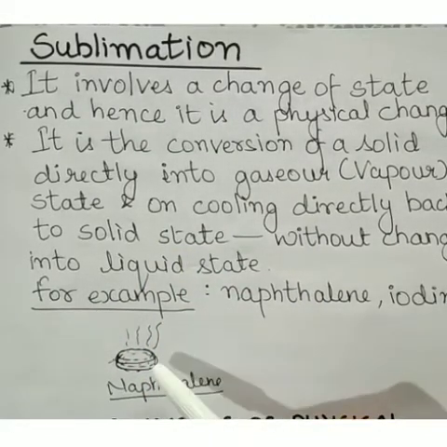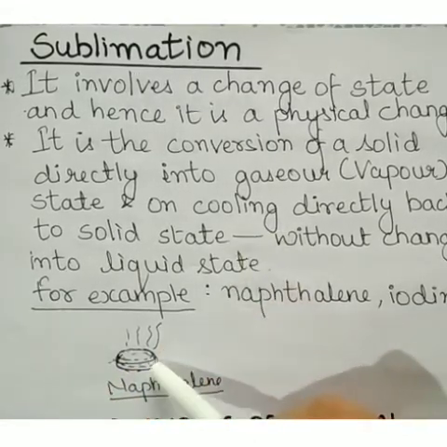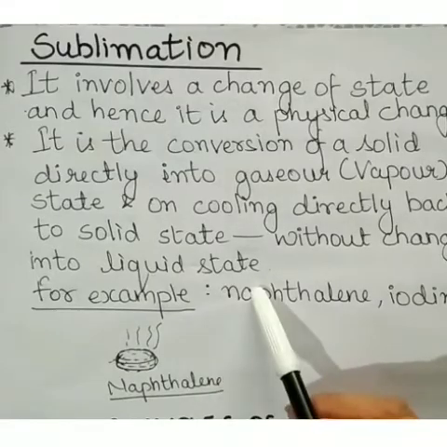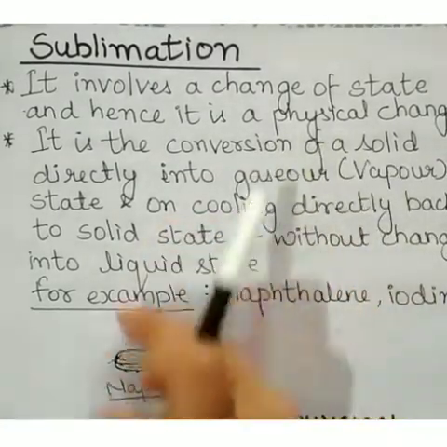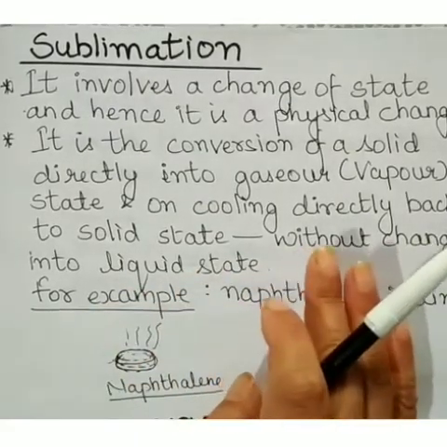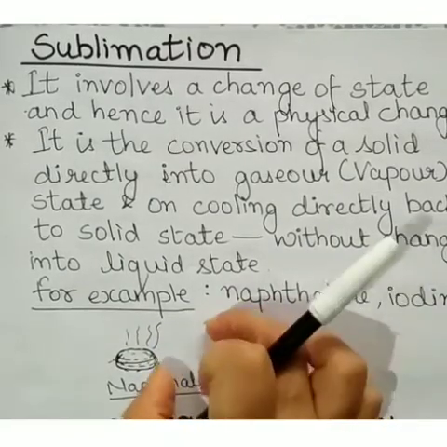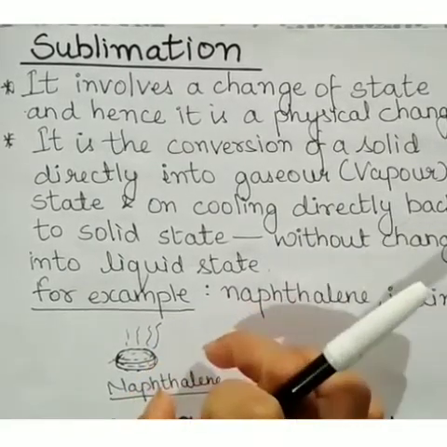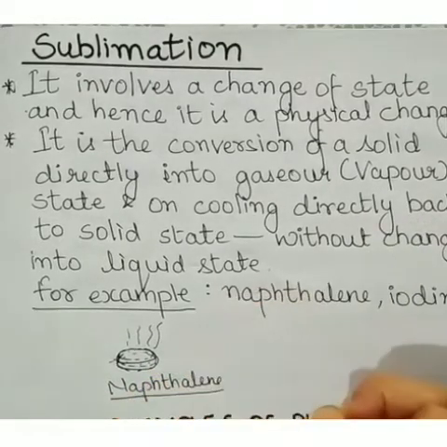If I heat or burn this naphthalene, it changes directly into gaseous or vapor state, and on cooling it changes directly into solid state. It doesn't change into liquid state. So this type of change is known as sublimation, and sublimation is considered a physical change.